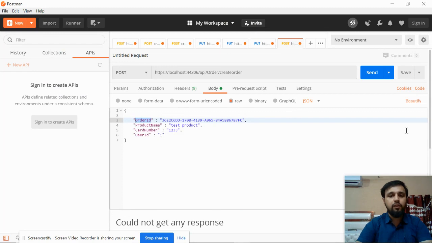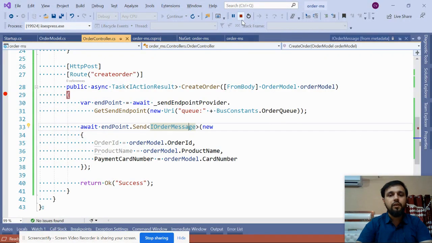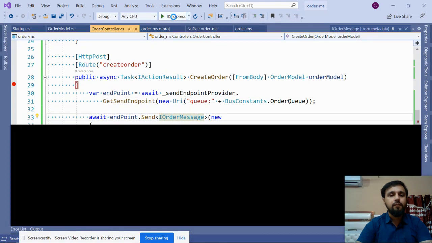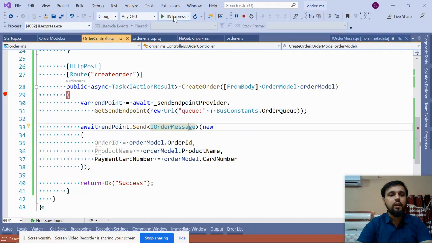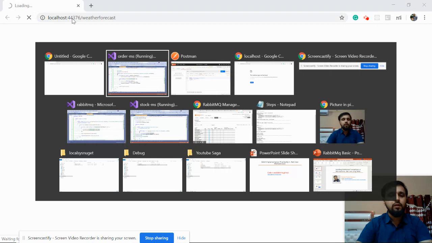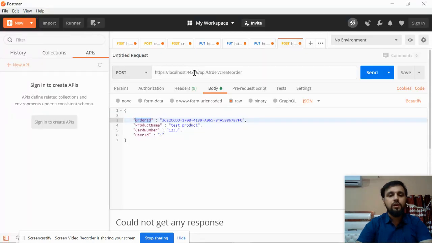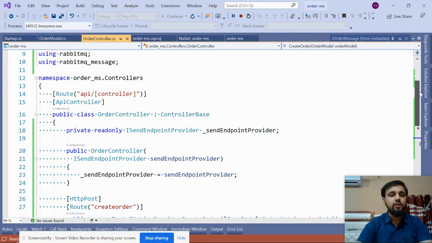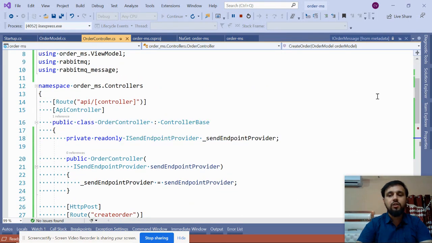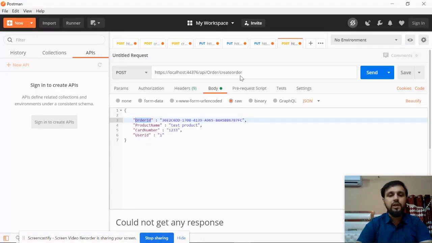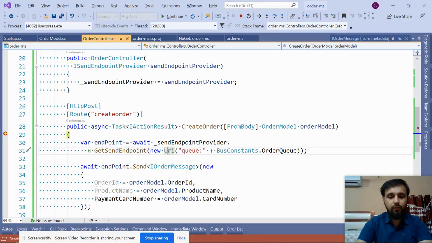Could not get any response. Just a second, let me restart this once again. I just want to verify the URL is correct. It's 44376. Yeah, it's 44376. And let's verify the complete URL. It says API, then slash controller, that means order, and then slash create order. So API slash order slash create order. We should have the working breakpoint here.